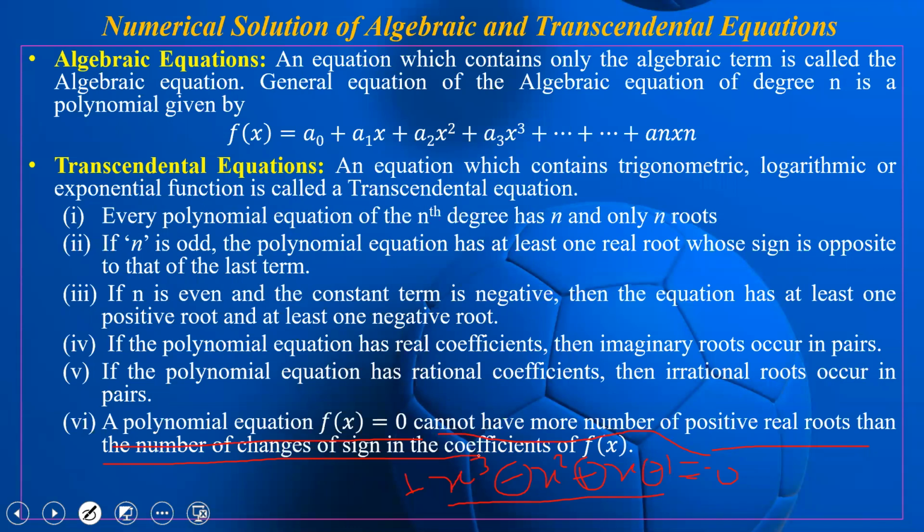So how many times does it change? 1, 2, 3. So it has no more than 3 positive roots.